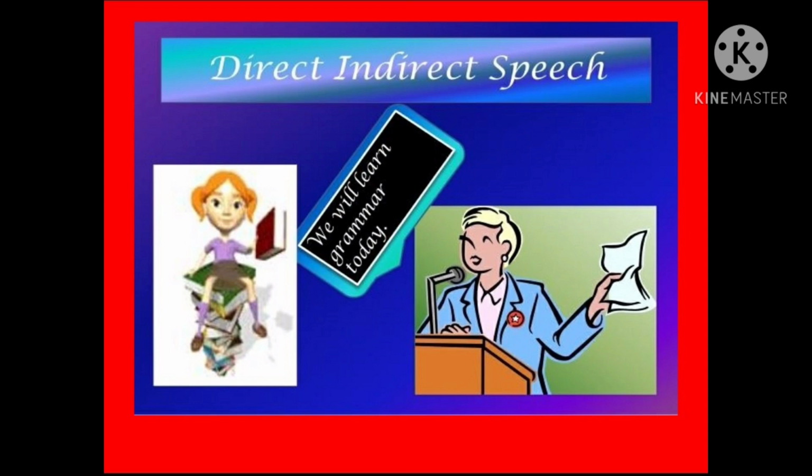Direct speech repeats or quotes the exact words spoken. When we use direct speech in writing, we place the words spoken between quotation marks or inverted commas, and there is no change in these words. Indirect speech is usually used to talk about the past. So, we normally change the tense of the words spoken. We use reporting verbs like say, tell, ask, etc.